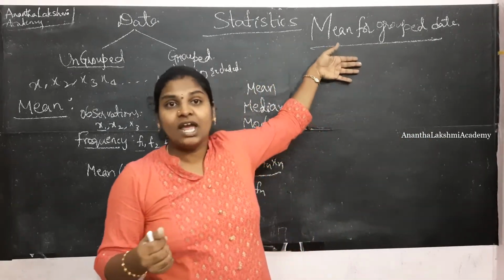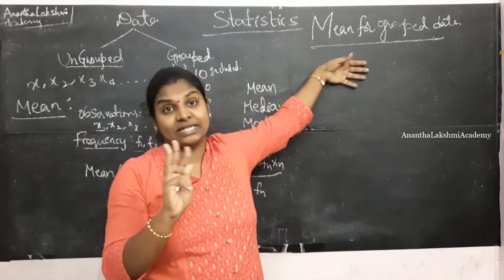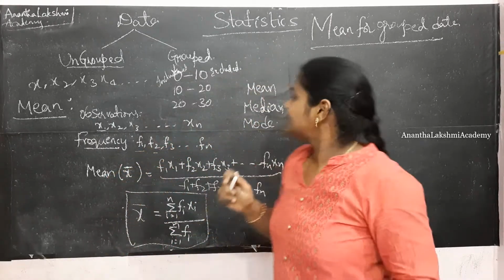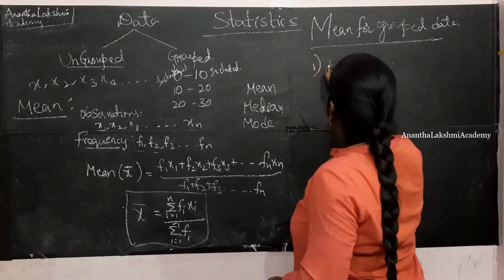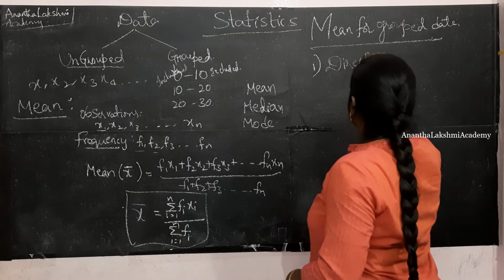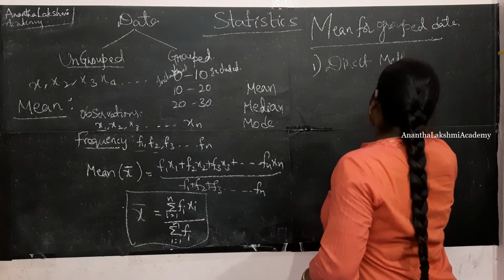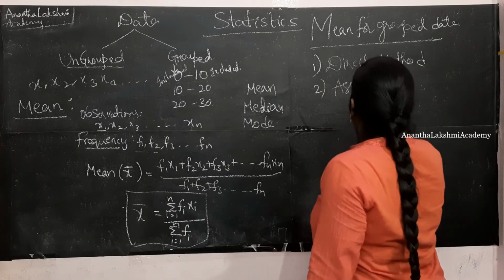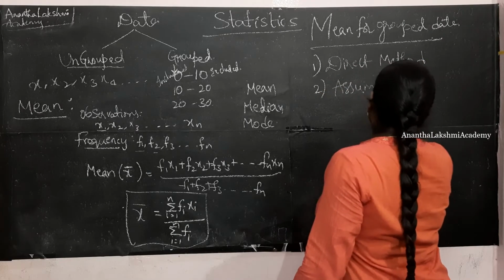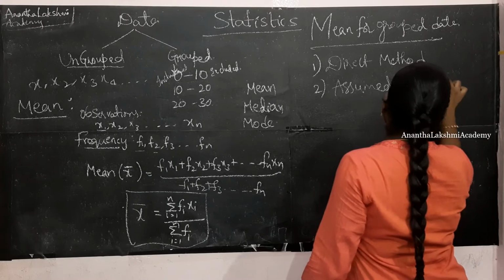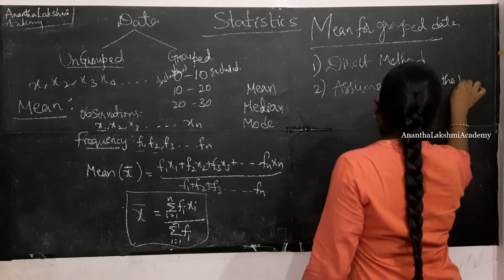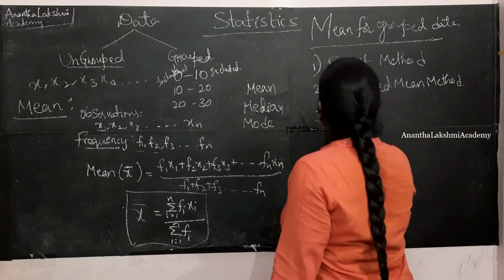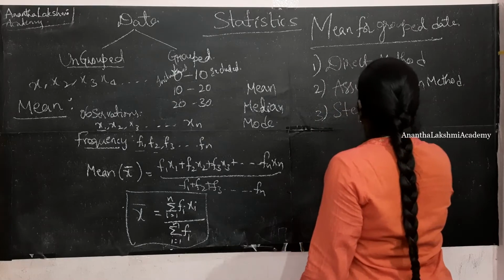Under this section, we are going to learn three methods. First one is the direct method. Second one is the assumed mean method. And third one is the step deviation method.